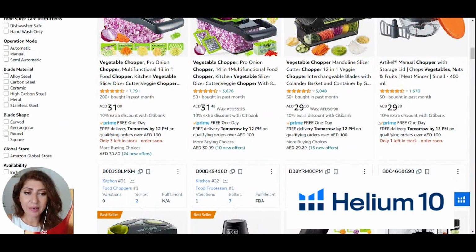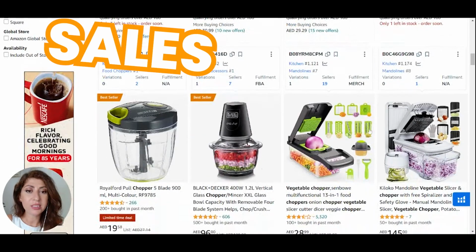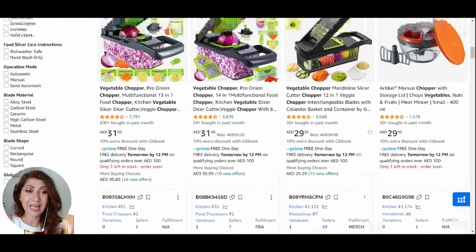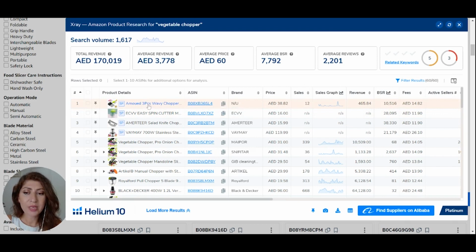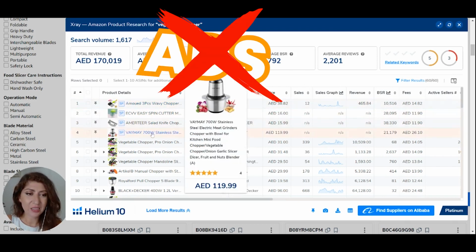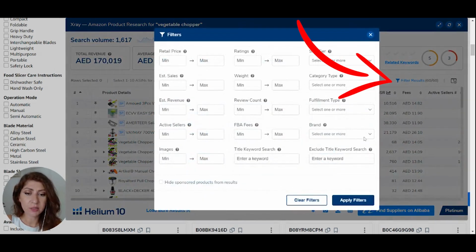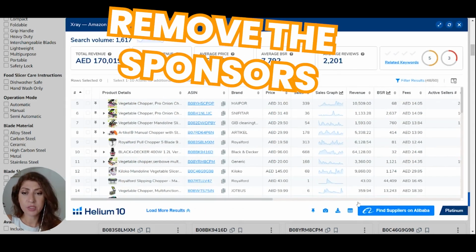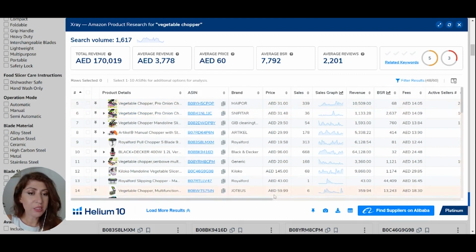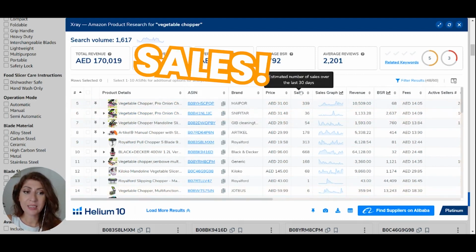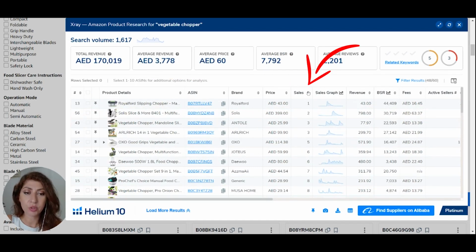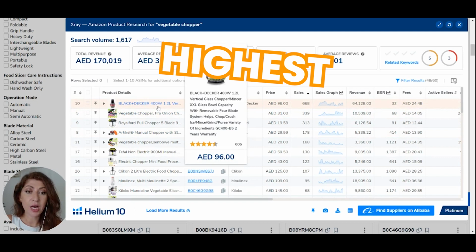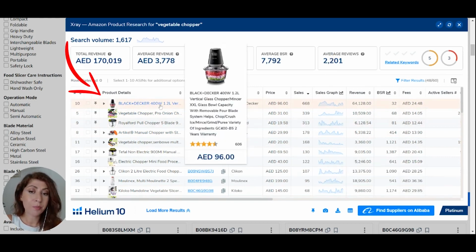Let's use Helium 10 in order to identify whether or not there's sales for this product and this category. So I'm using X-ray from Helium 10. And as always, I want to remove any ads. Now I can click on filter results and say hide sponsored products from results. And then it's just going to remove all of the sponsored. And generally speaking, I always like to look at sales per unit or revenue. So in this case, I'm just going to click on sales per unit, click twice, and I'm getting the highest to lowest. So the highest is Black & Decker.